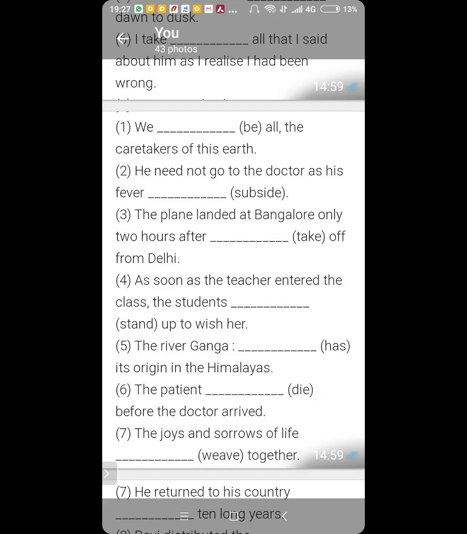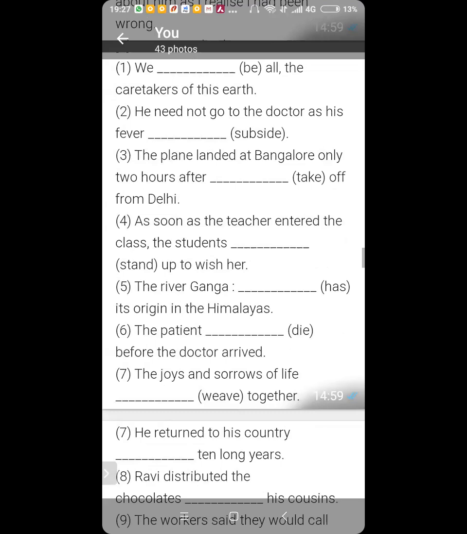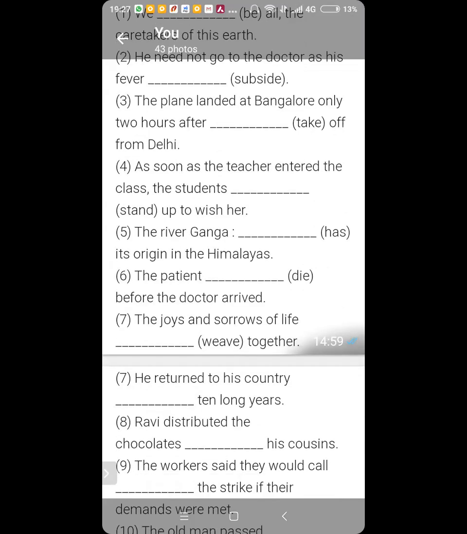Because it is in the past, you use the past. Number 5. Ansh. The river Ganga has its origin in the Himalayas. Yes. Number 6. Kartike. The patient died before the doctor arrived. Very good.